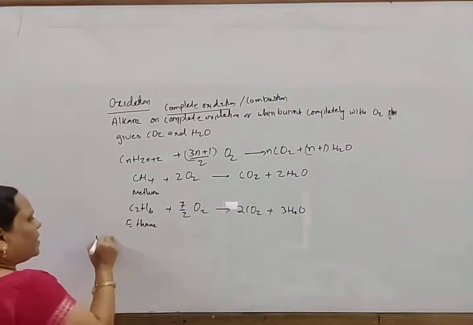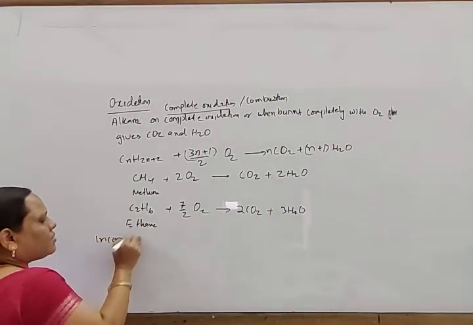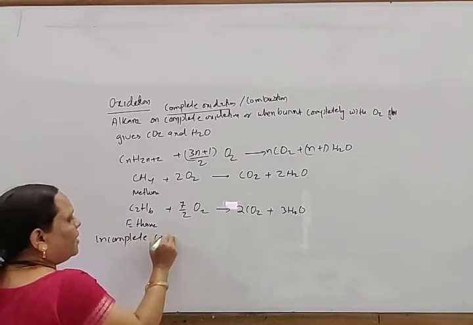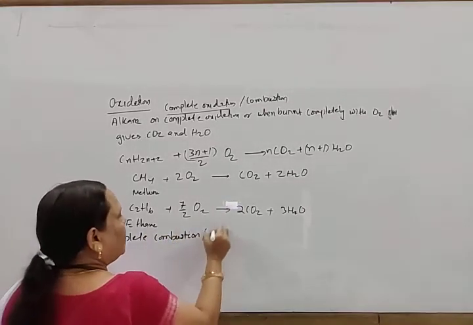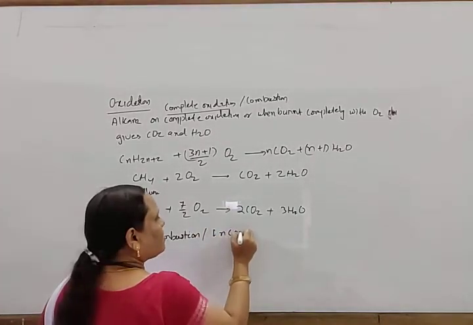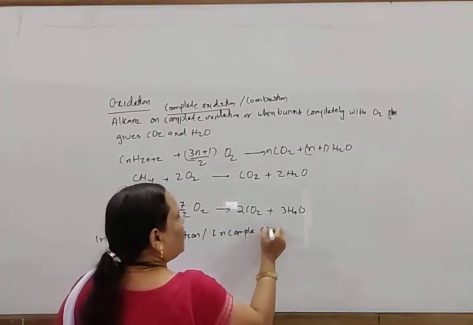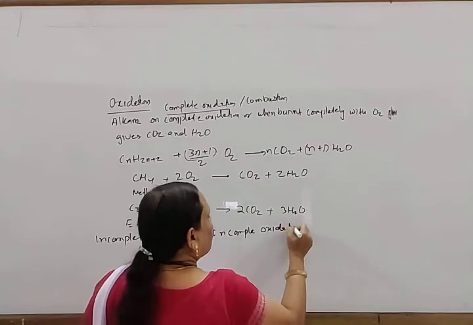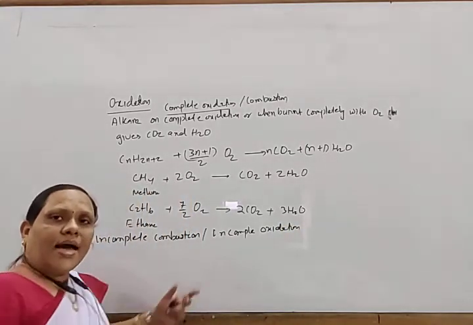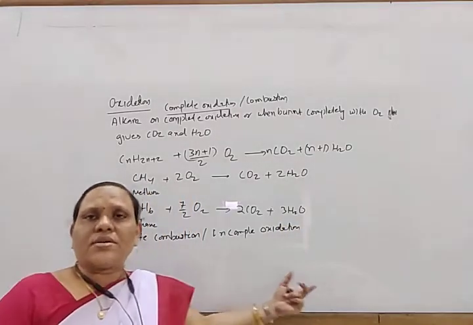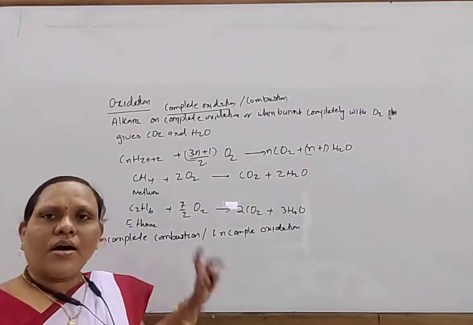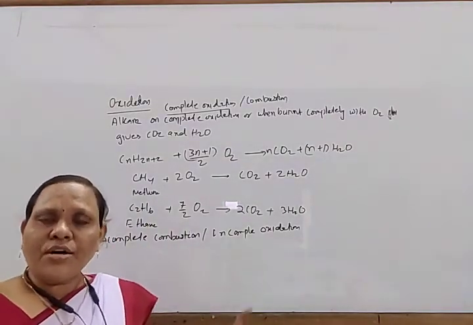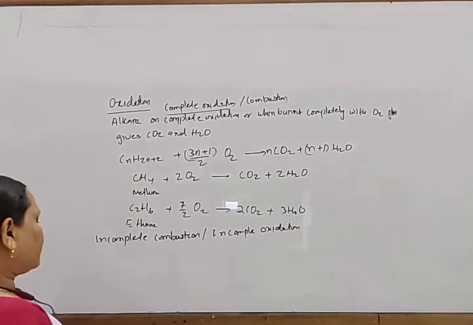Next, incomplete combustion, or incomplete oxidation. When alkane undergoes incomplete oxidation, it forms carbon monoxide or in some cases unburned carbon particles.